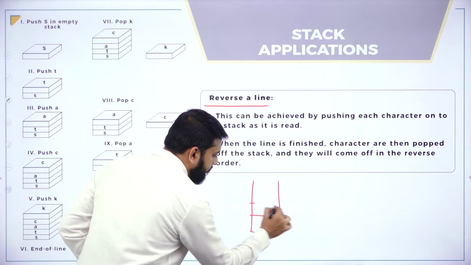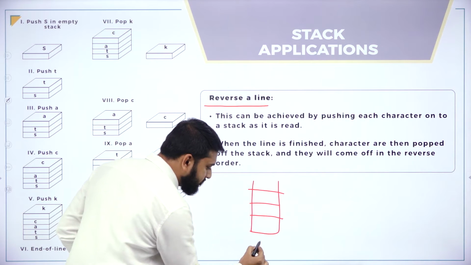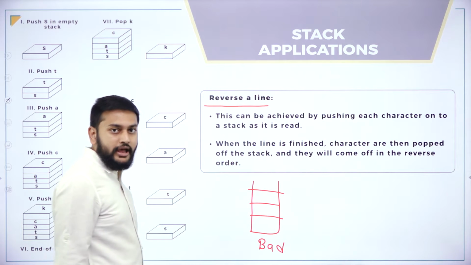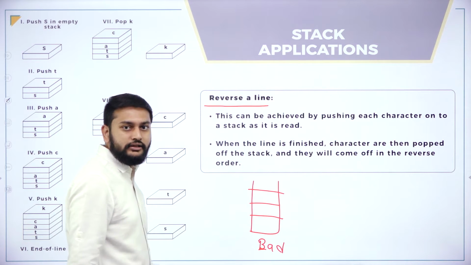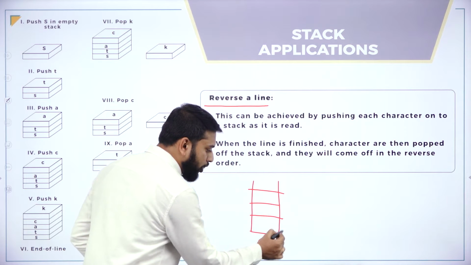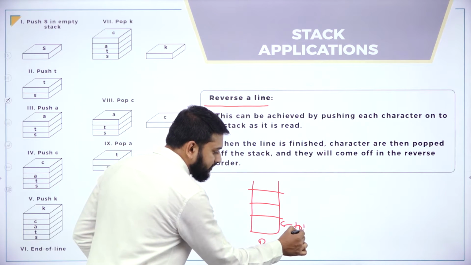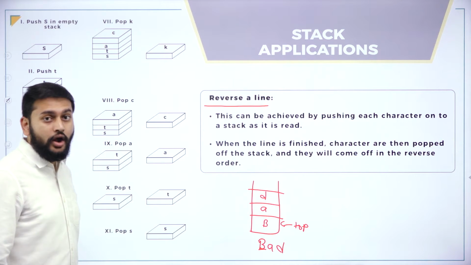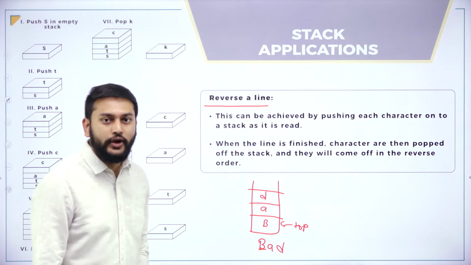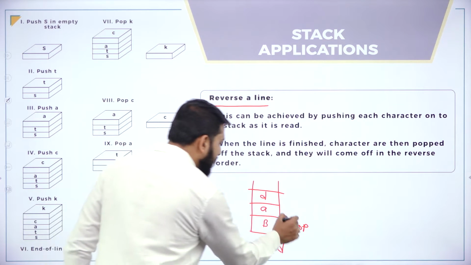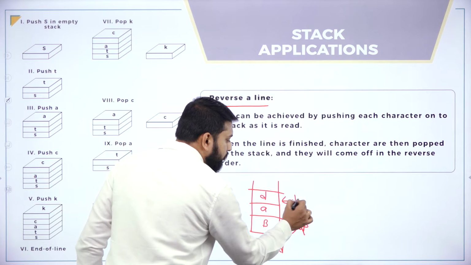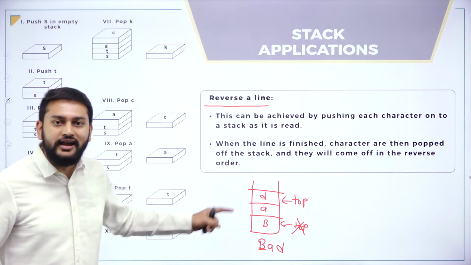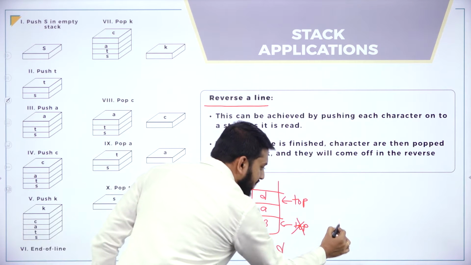So guys, imagine this is a stack, okay? I have to insert this string into the stack. First, I will start inserting B, so I perform the push operation for B. Right now my top pointer is here. I'll insert B, then I'll insert A, and then I'll insert D. How do I remove all the things? I have to perform the pop operation. Right now, imagine my top is pointing to D. If I perform the pop operation, which character will be popped out first? D. So I will write D, right?